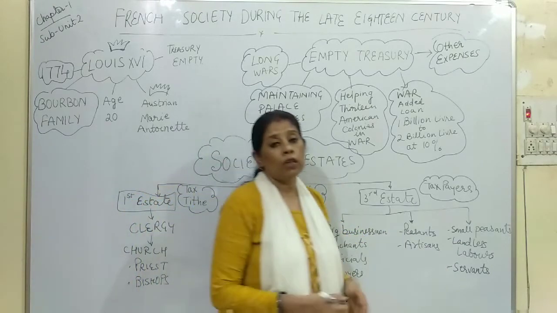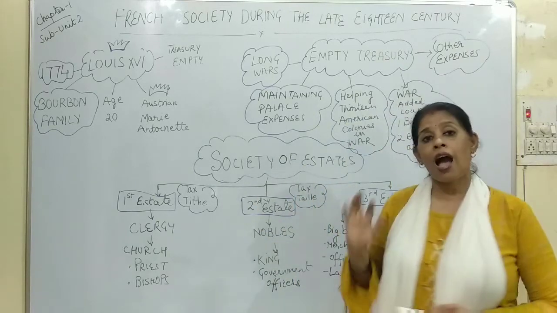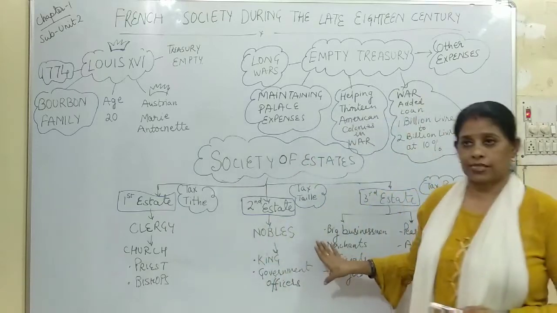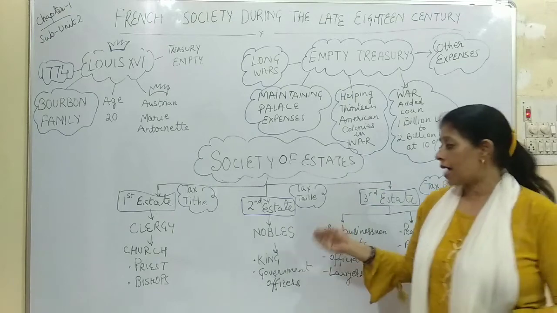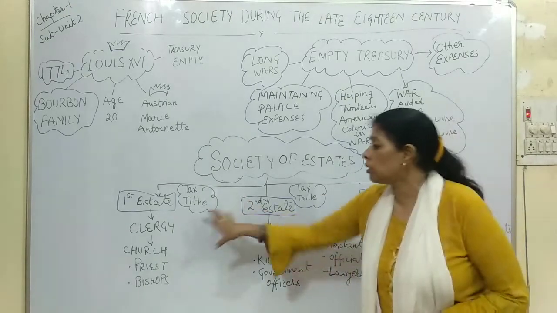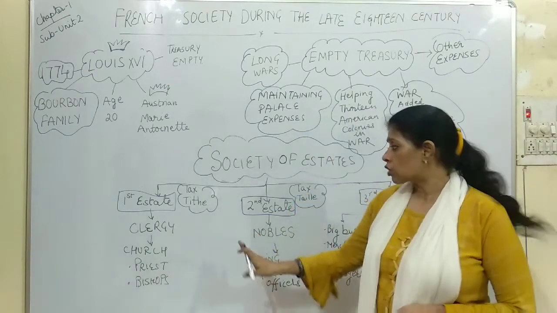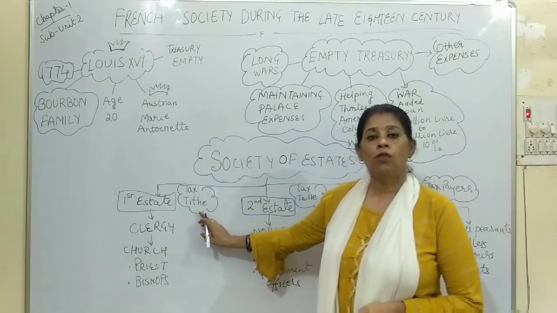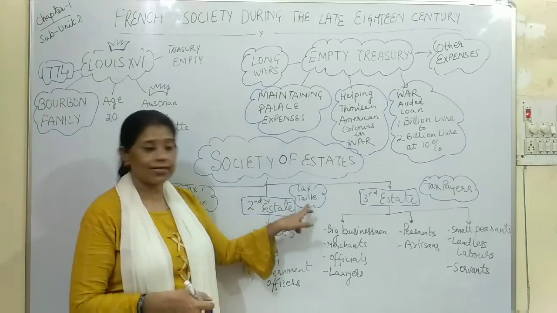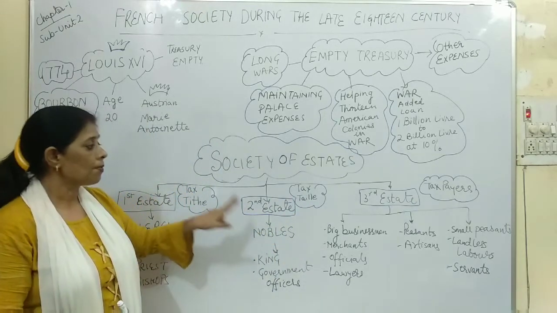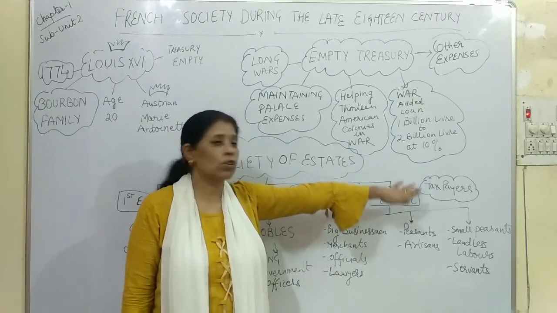Right? So now what is the harm in it? The pattern of the society was like this, but the harm was that these 2 estates had certain special privileges. Right? As it was a feudal system, they both collected taxes and they themselves were exempted from the tax. So tithe was collected by the first estate, and the tax taille was collected by the second estate, while the third estate was the only estate which was the taxpayer.